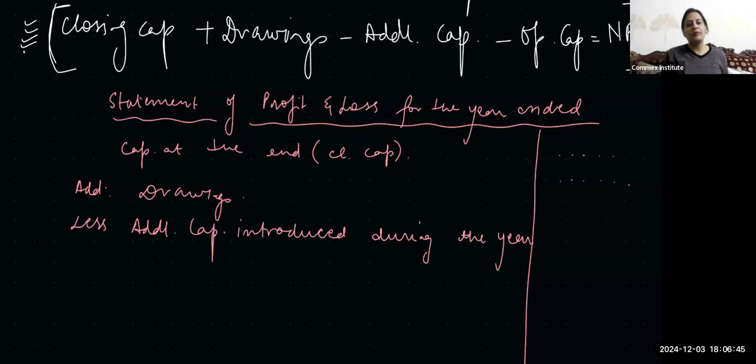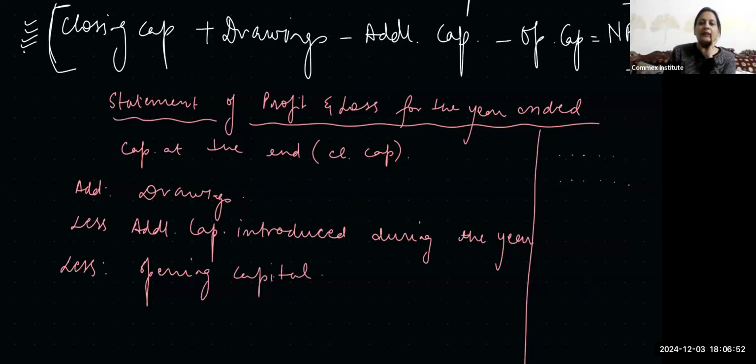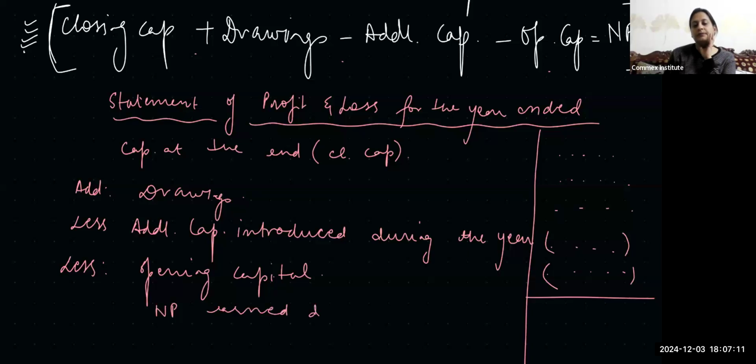Opening capital. बस उसी फॉर्मूले को हमने प्लस ड्रॉइंग्स माइनस एडिशनल कैपिटल माइनस ओपनिंग कैपिटल, उसी को लिख के ये लेस वाले फिगर्स ब्रैकेट में लिख दीजिए. So we'll get our net profit earned during the year, net loss earned during the year. Net profit earned during the year. A double line.